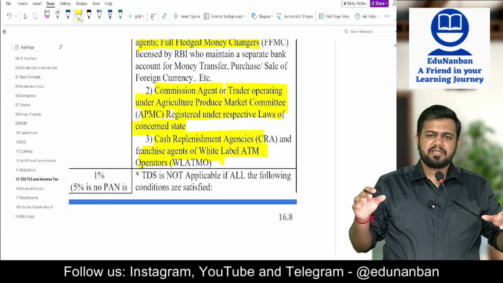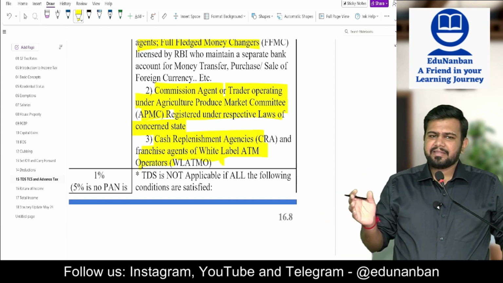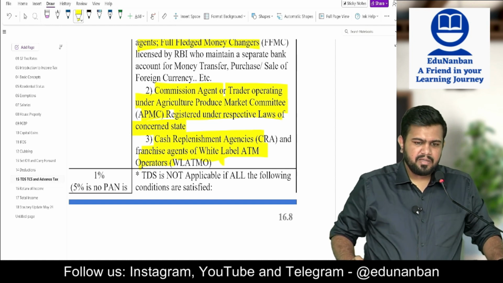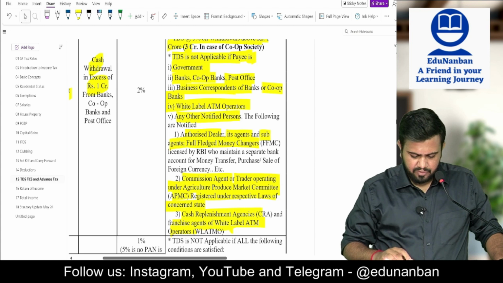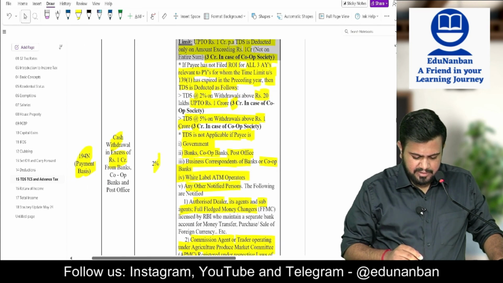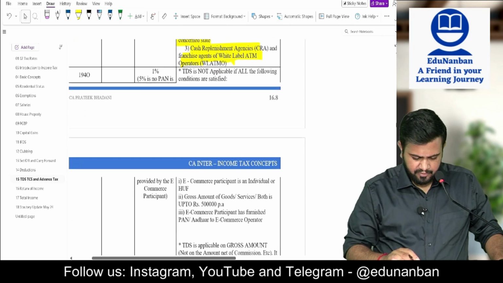So cash replenishment agency means what? Agency will go and fill cash inside the ATM. That agency also can withdraw cash more than 1 crore. This you see one time itself, you will be able to be thorough. Okay. So what is the TDS rate? 2% above 1 crore of cash withdrawal.